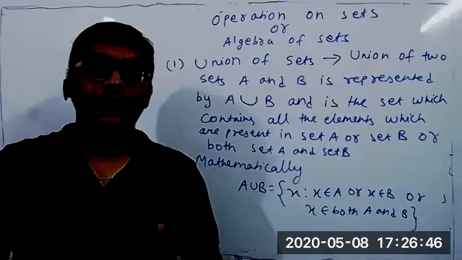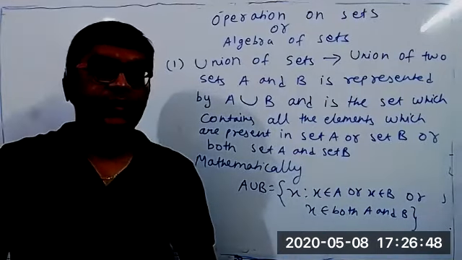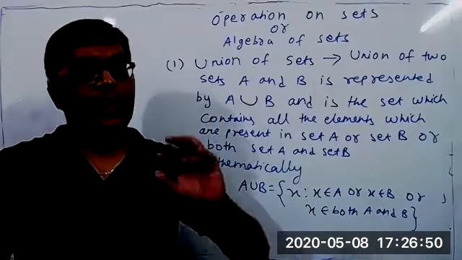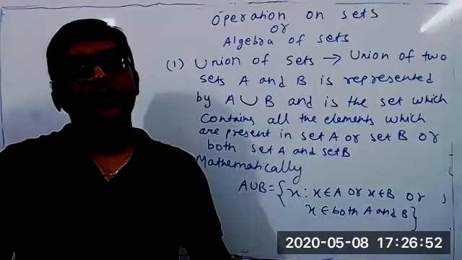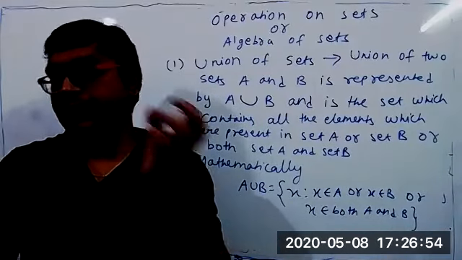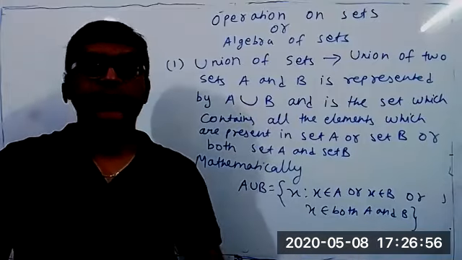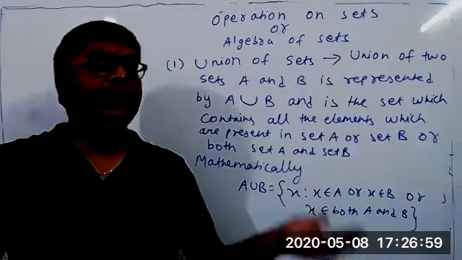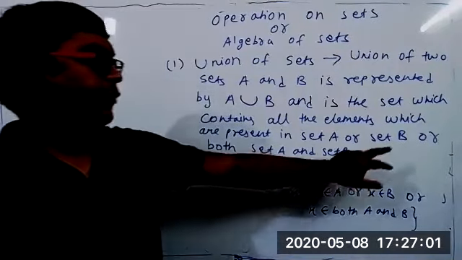Which set? The set which contains all the elements which belong to set A. It also contains those elements which belong to set B. It also contains those elements which belong to both set A and set B. Don't get confused with OR.